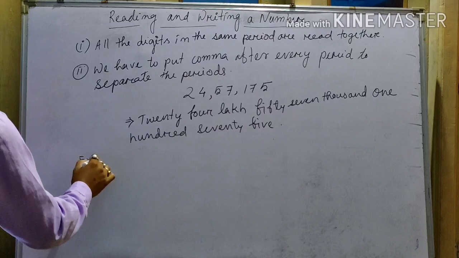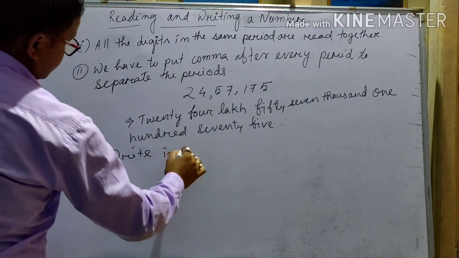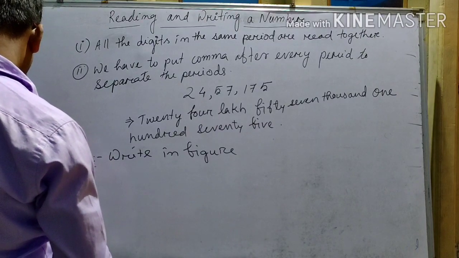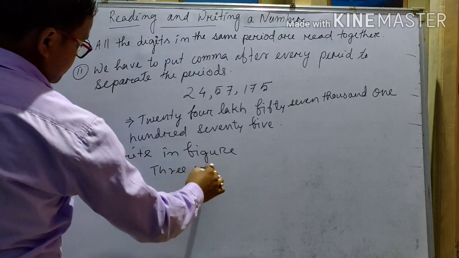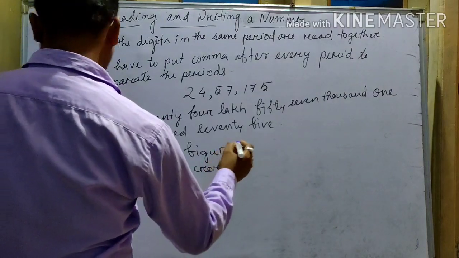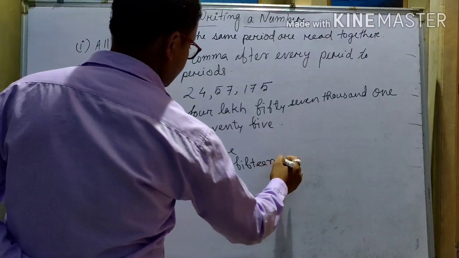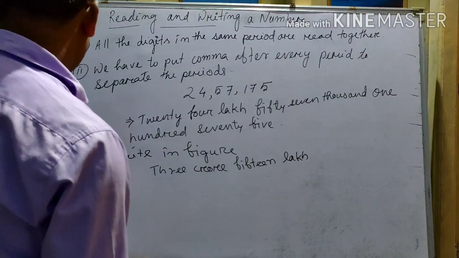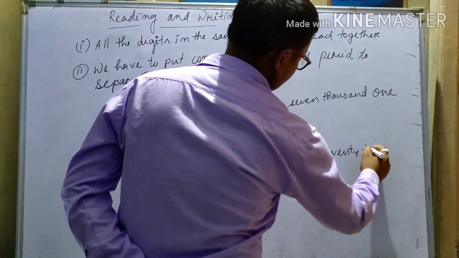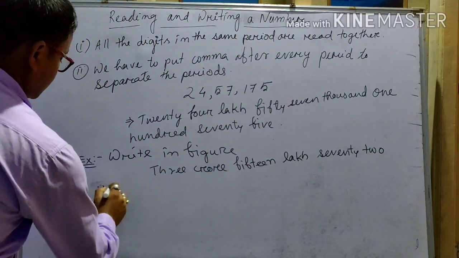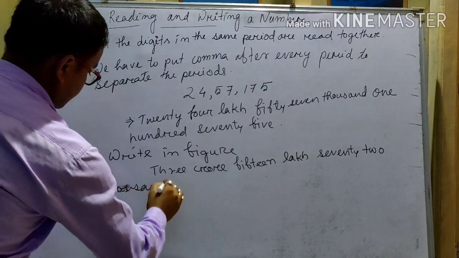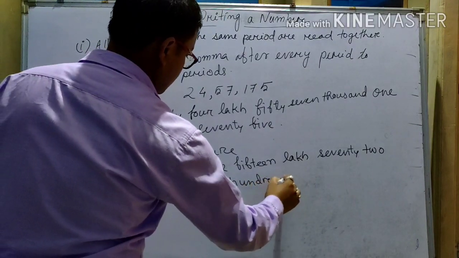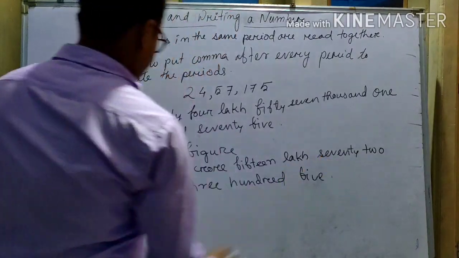Next example: the question is given as 3 crore 15 lakh 72 thousand 305. Okay, this is the number, and you have to write it in figures.